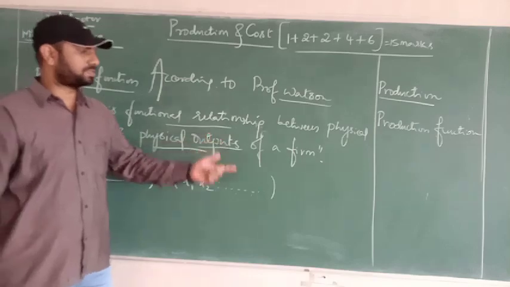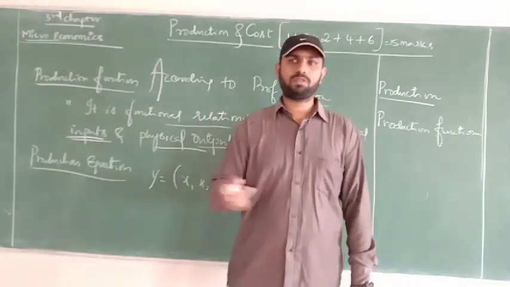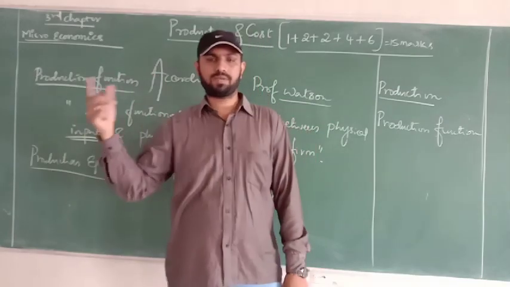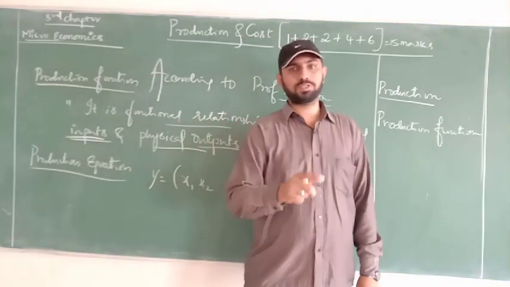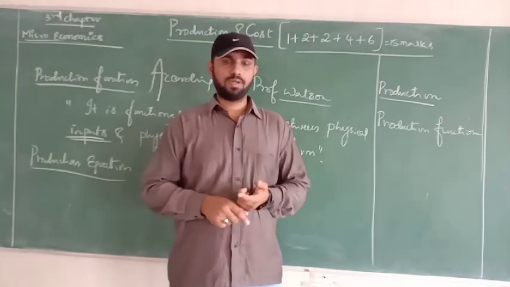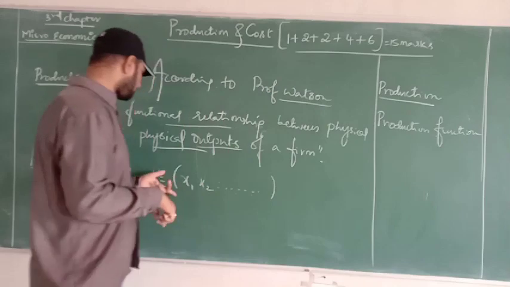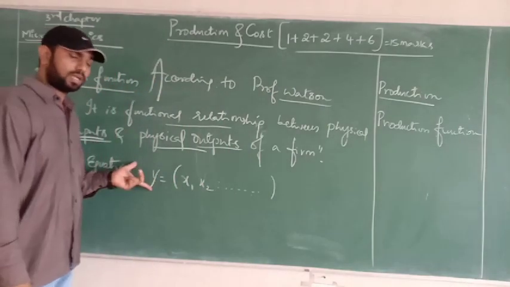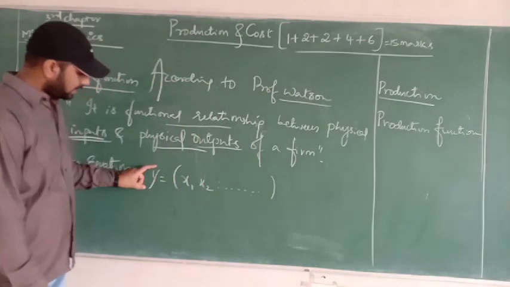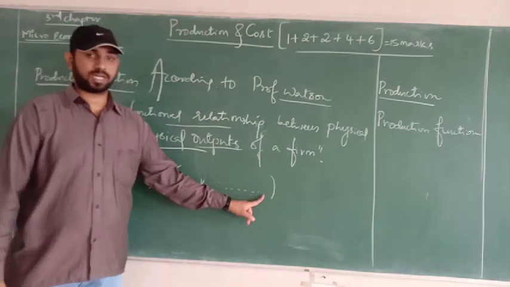And the physical output means the quantity of output, how much you produce at the end of the day, when the whole production process, from conversion of raw materials or semi-finished goods into finished goods, has been completed. You need to state how much you have produced. So the quantity of output should be mentioned. This is the first equation, which is guaranteed for 1 or 2 marks. Y stands for the quantity of output, and x1, x2 and many more are the factors which are required.